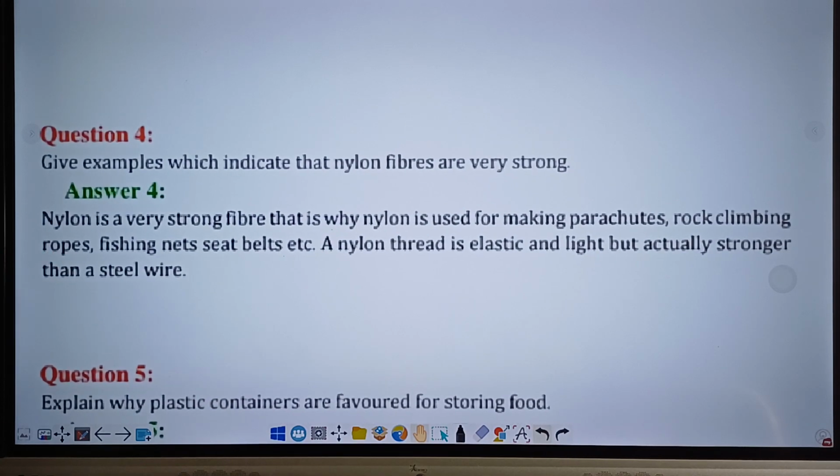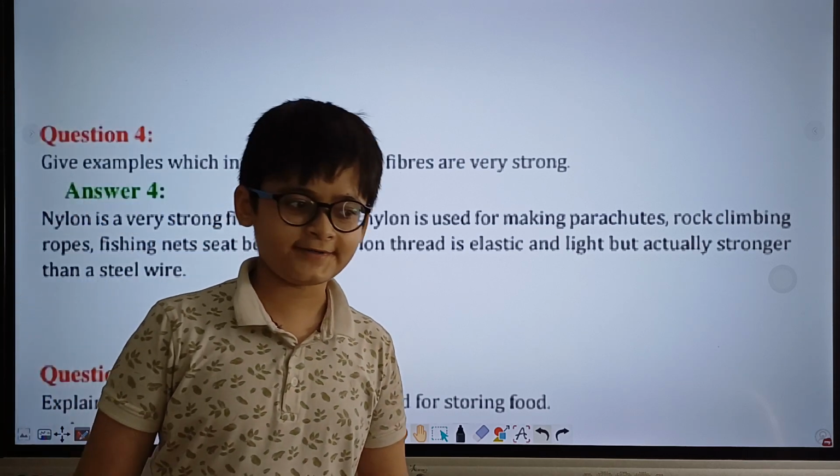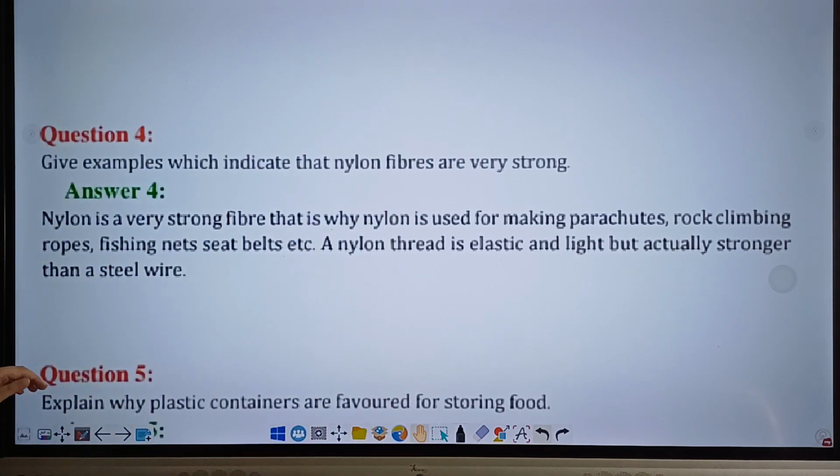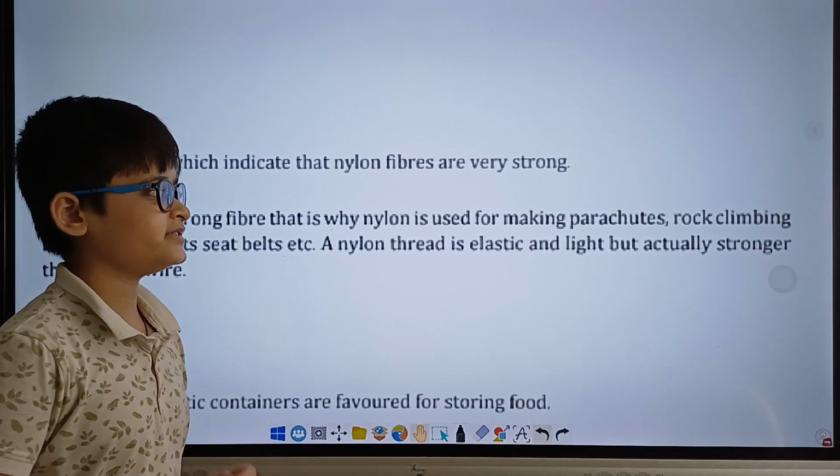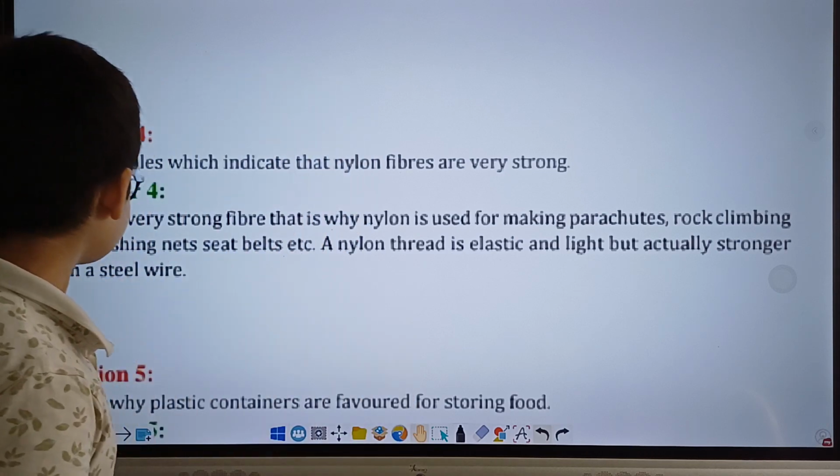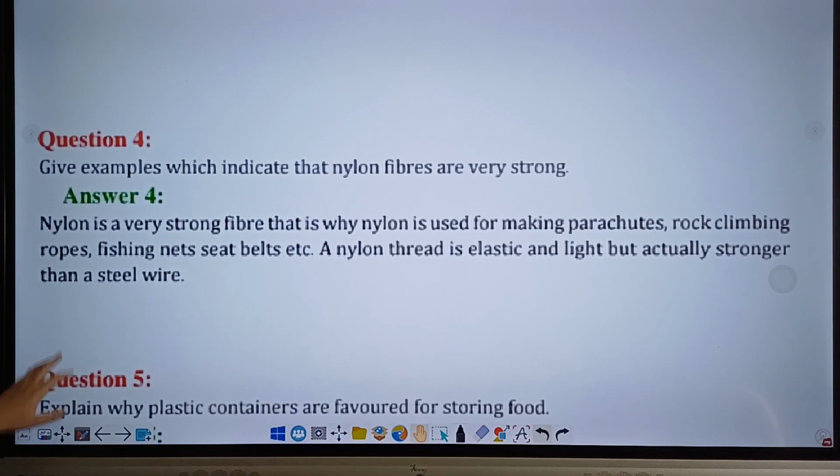Here. Question 4. Give examples which indicate nylon fibers are very strong. Here is the answer. Nylon is a very strong fiber, and that is why it is used for making parachutes, rock climbing ropes, fishing nets, seat belts, etc. A nylon thread is elastic and light but is actually as strong as a steel wire. Now let me explain to you this question.